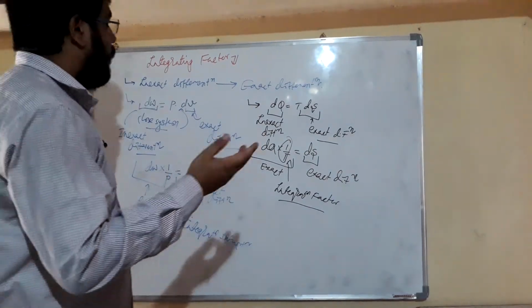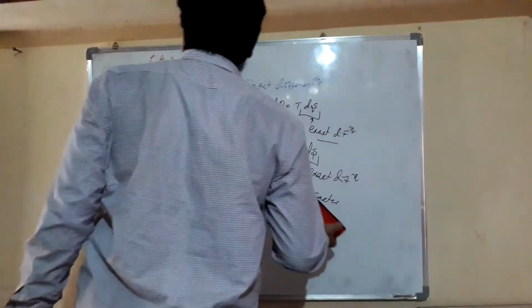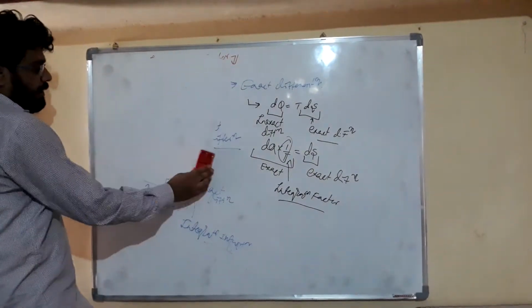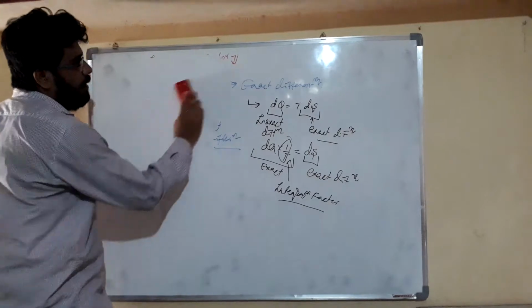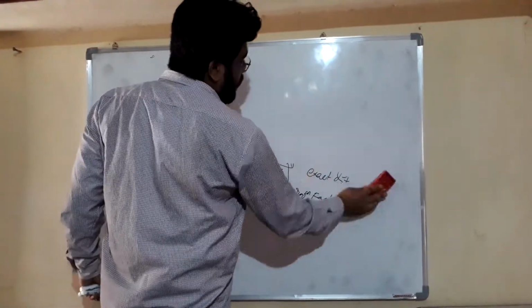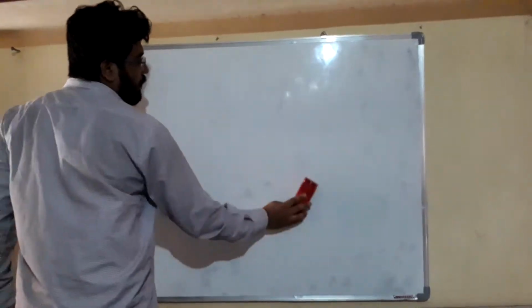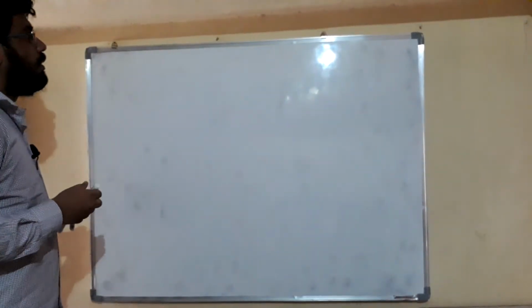We have already seen the difference between point function and path function. Now friends, I have skipped one topic, which is the two types of property. I will tell you now which two types of property exist. Dear friends, there are two types of properties.